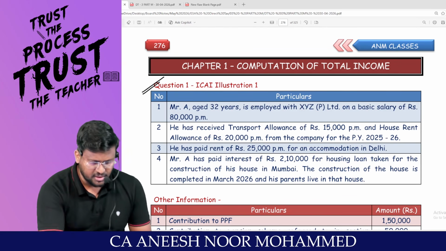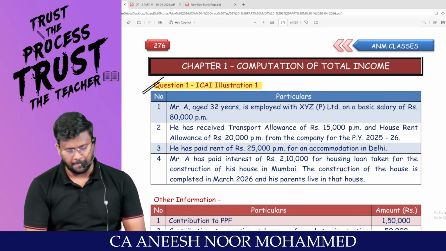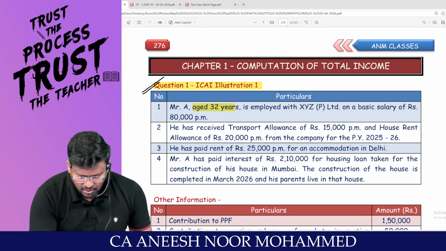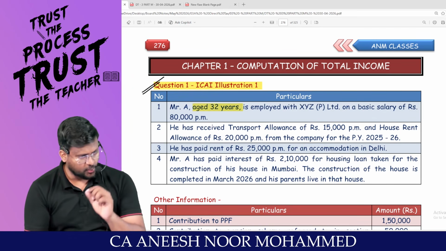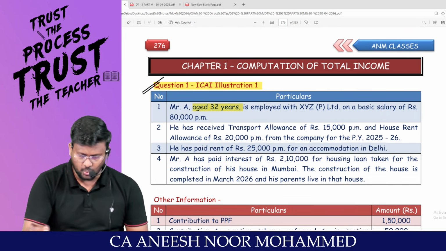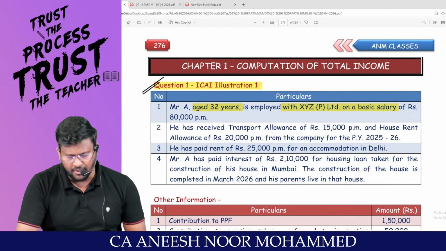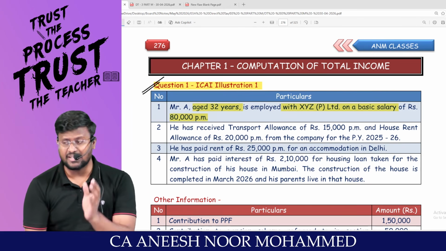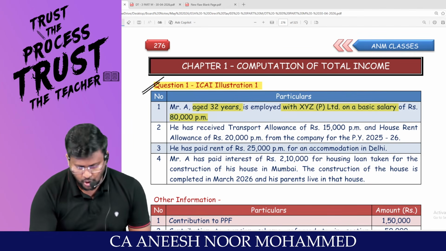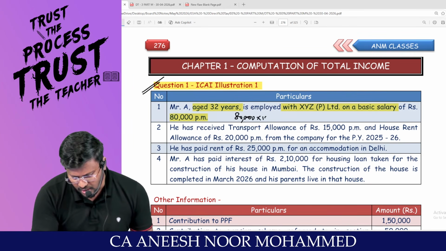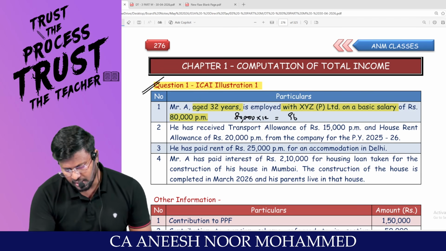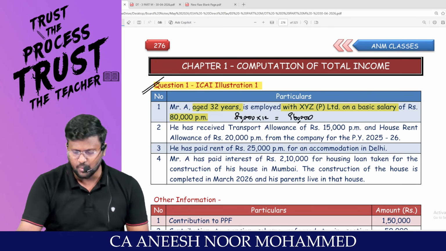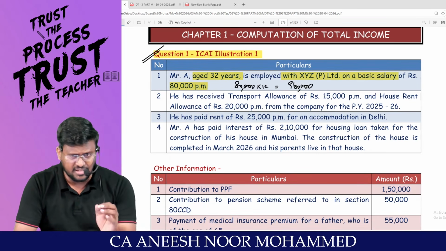Question number 1, this is an ICAI illustration number 1. Mr. A, aged 32 years. Assessee is an individual. Assessee's age is 32. He is employed with XYZ Private Limited on a basic salary of rupees 80,000 per month. That means they are testing your salary knowledge. So you tell me 80,000 into 12 comes to 9,60,000 rupees is the annual salary. Question did not say that he has retired and all.